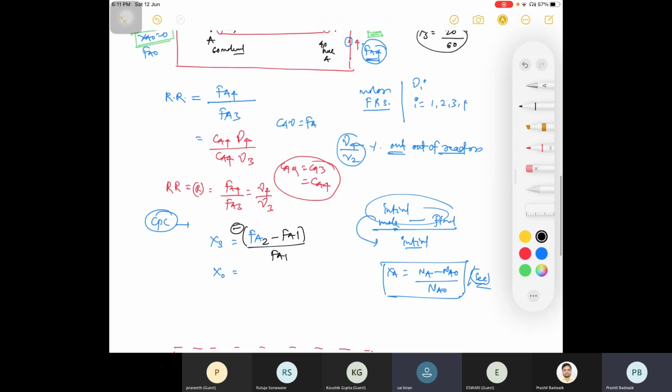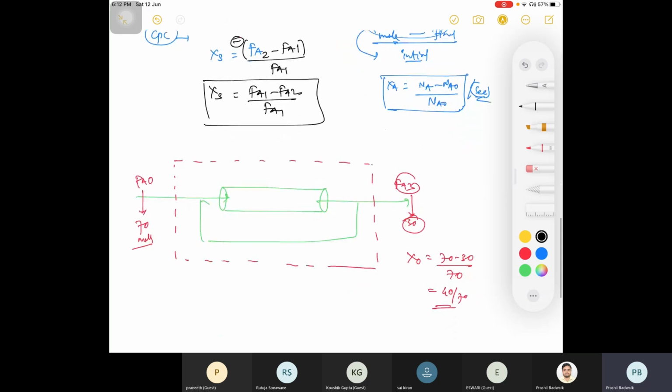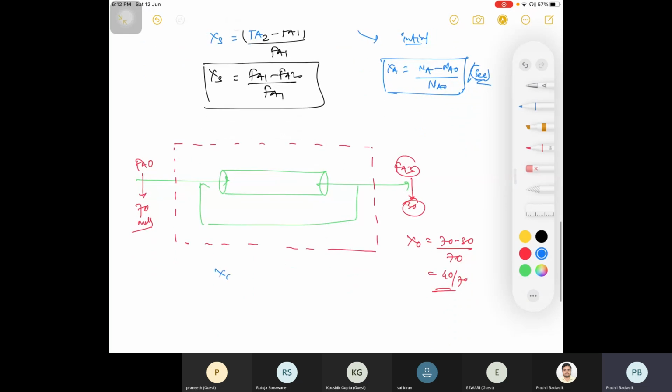So you will be having this, that is Fa1 minus Fa2 divided by Fa1 with respect to initial, that is your single pass conversion. And using this, what is your overall conversion? That is XO is what? Your Fa3, here it is Fa0. So Fa0 minus Fa3 with respect to initial, that is your overall conversion.